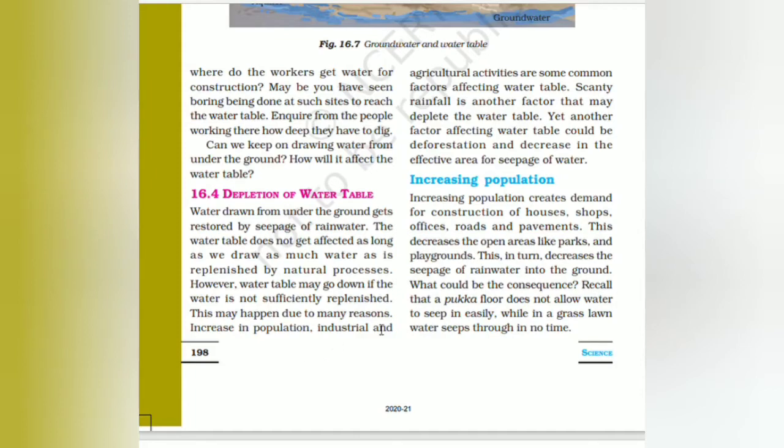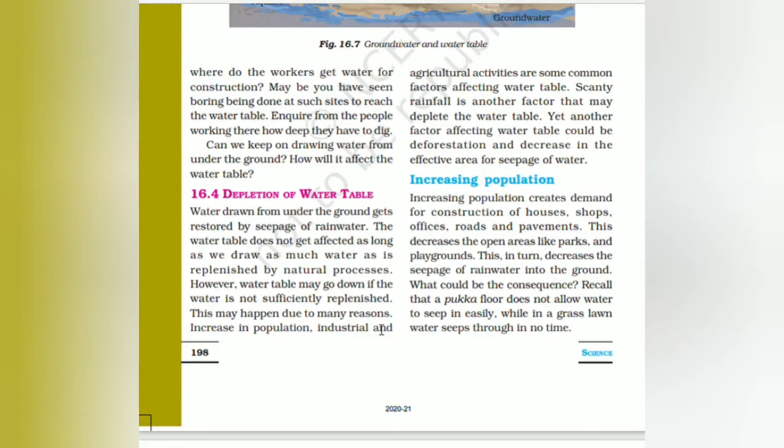This may happen due to many reasons. What are the reasons? Increase in population, industrial and agricultural activities are some common factors affecting the water table. Scanty rainfall is another factor that may deplete the water table. Yet another factor could be deforestation and a decrease in the effective area for seepage of water.